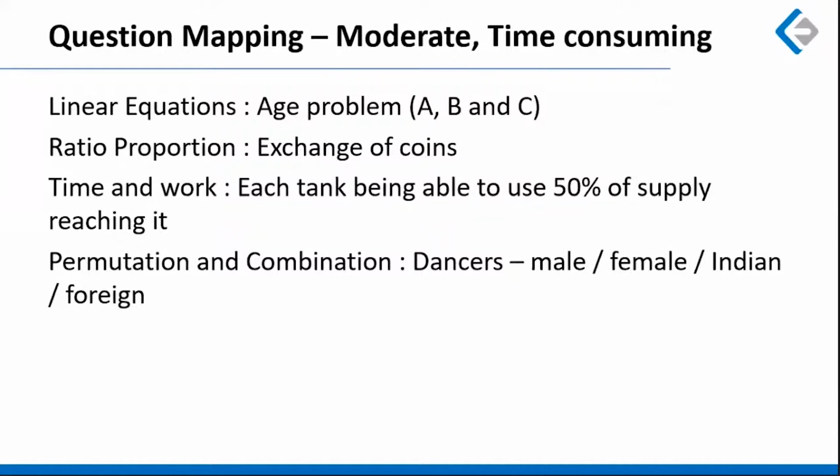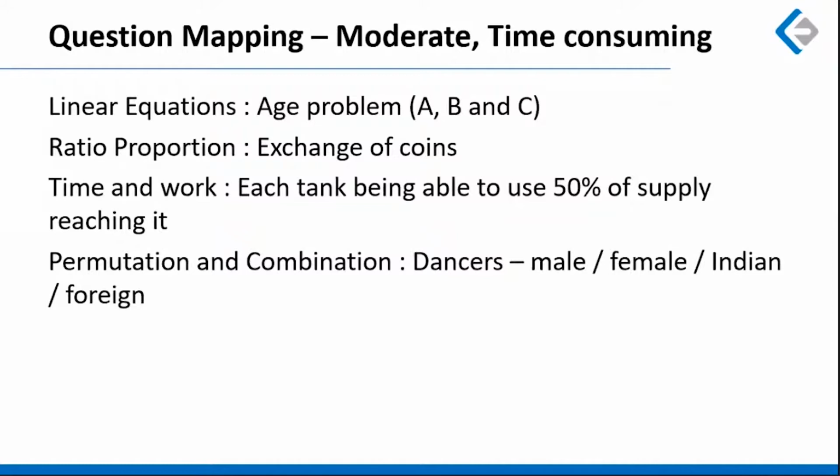If the supply line is providing 512 liters per minute, the first tank can only use half of that, which is 256. The remaining 256 can be passed on to the next tanks. Now, the second tank, when it is receiving 256, can only utilize 128. So that was the concept. On these lines, you have to solve the question.